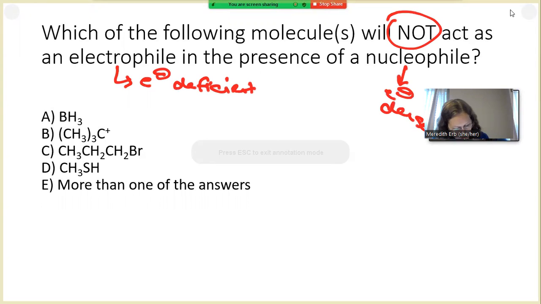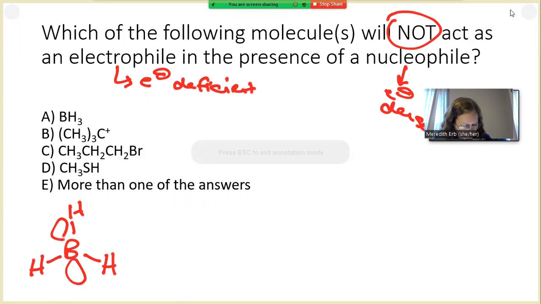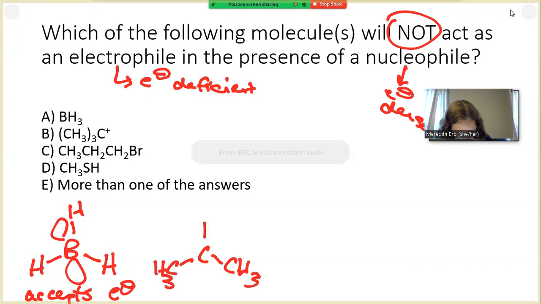In A, we have BH3. BH3 looks like this when we draw it out. And BH3 is similar to a carbocation in that it has an empty p orbital, so it can accept electrons. That makes it something that can act as an electrophile. Next up, we have a carbocation, a tertiary carbocation, because it has 3 R groups. It also has that empty p orbital that can accept electrons.